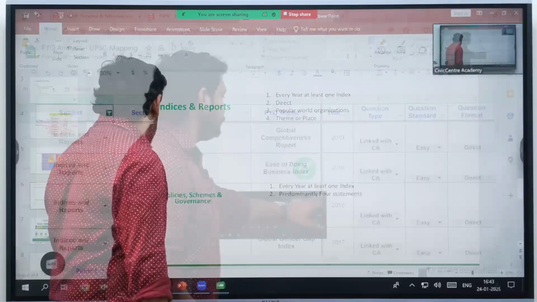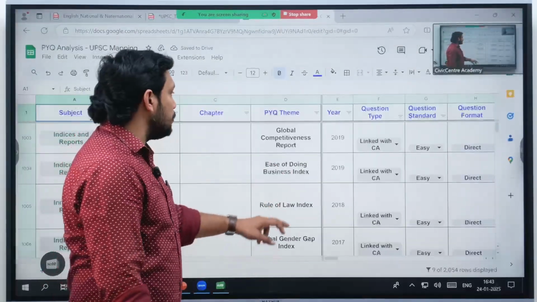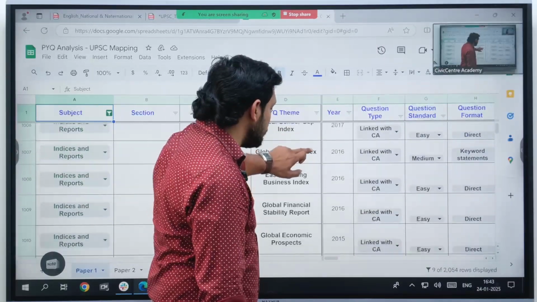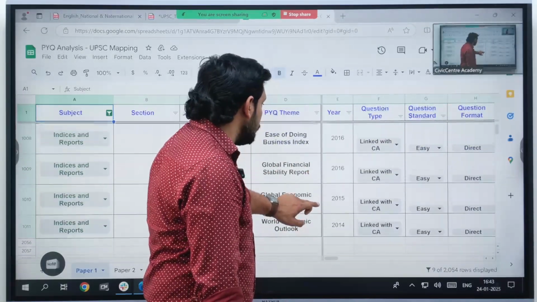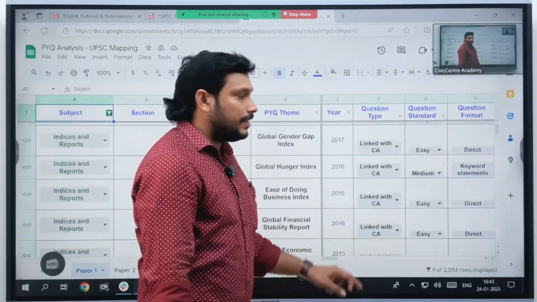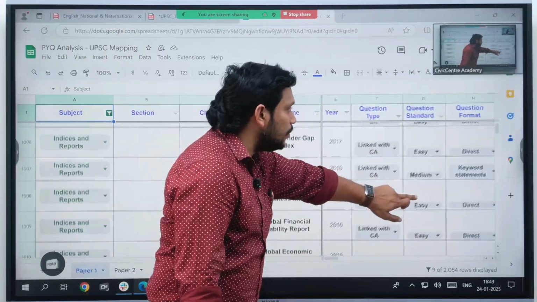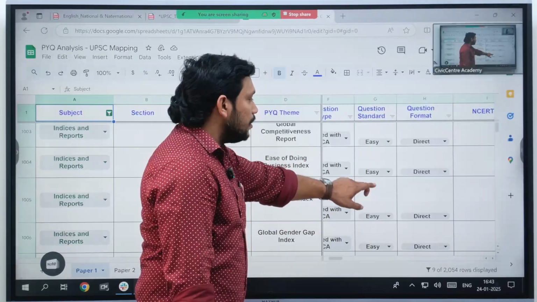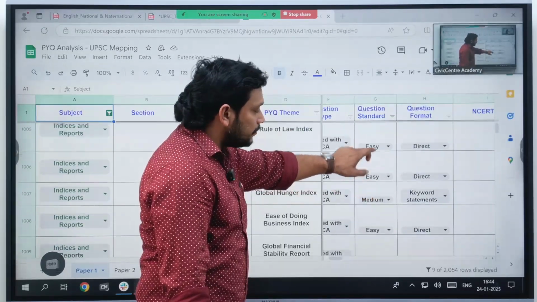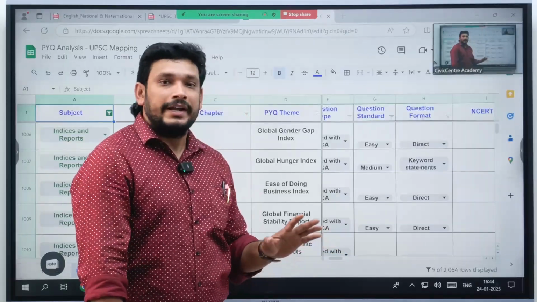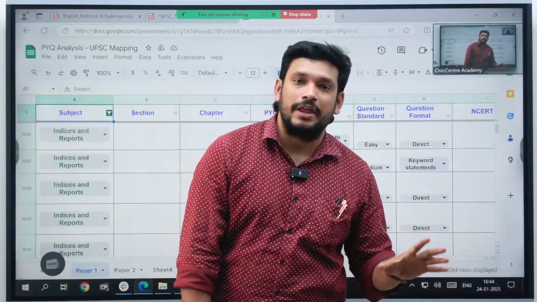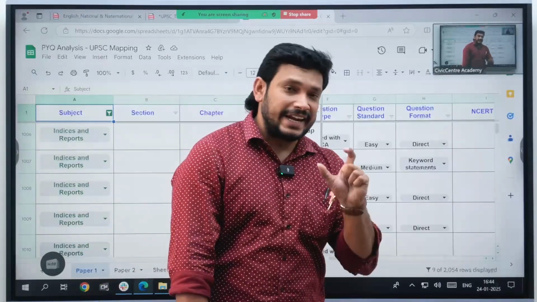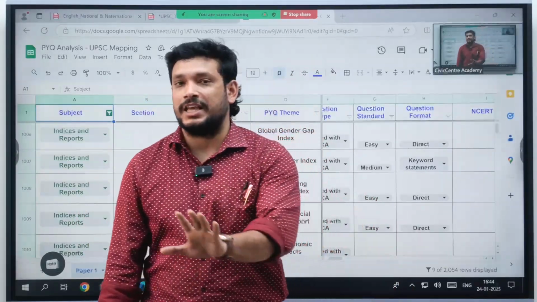indices and reports. If you see indices and reports, 2019, 2018, 2017, 2016, 2015, 2014. So every year they are asking. They are asking every year, and if you see the question format, that is a bit of a surprise to me also. Direct. They are not going deeper into any index or any report. They will be going with direct statement questions regarding the report that they will be asking you.